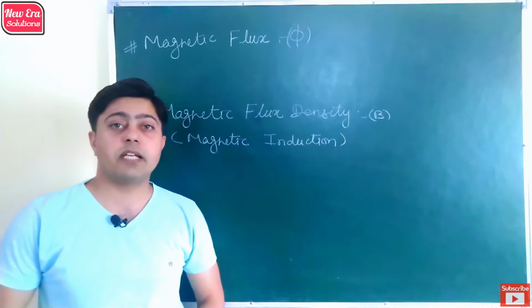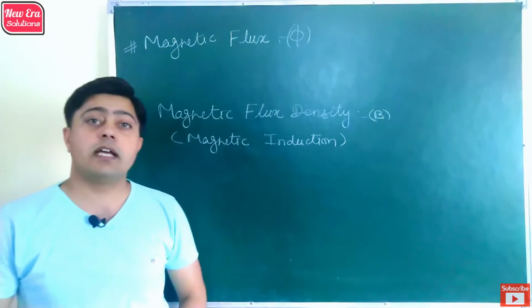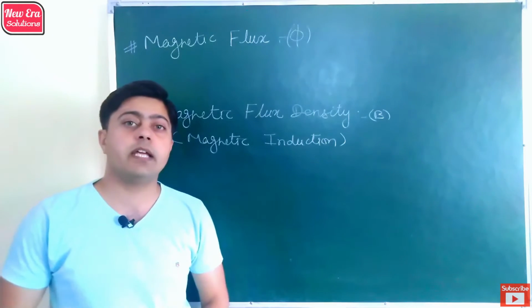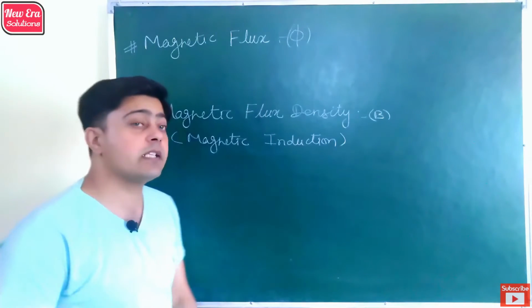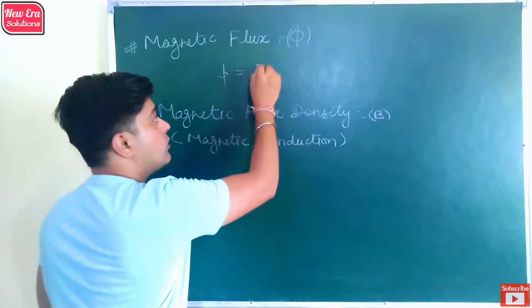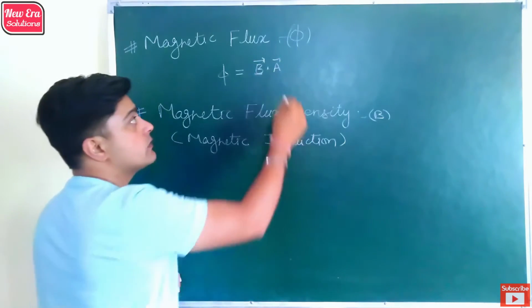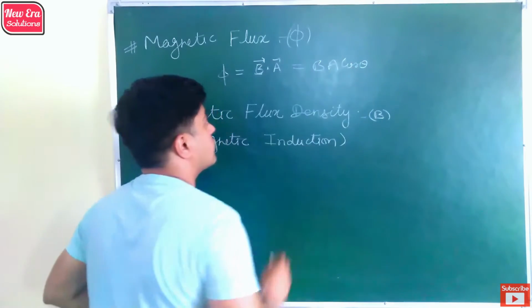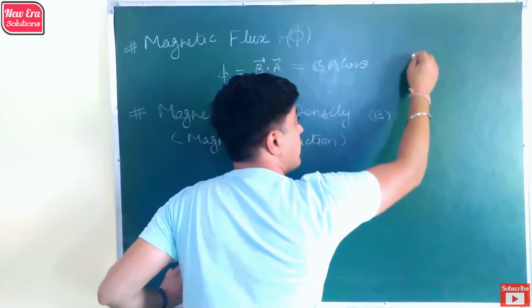Now let's discuss the various terms related to magnetism. So the first term is magnetic flux. As we already discussed about electric flux in electrostatics, in the same way magnetic flux is the magnetic field lines passing through a surface normally, and magnetic flux can be obtained by the dot product of magnetic field with the surface vector. So magnetic flux is BA cos theta. The SI unit of magnetic flux is Weber.